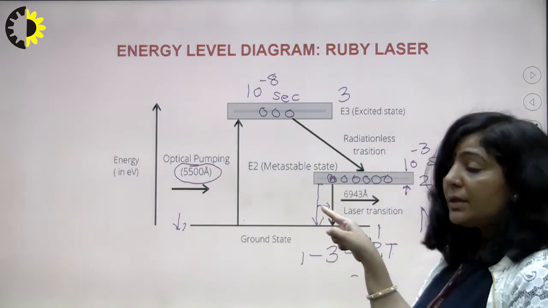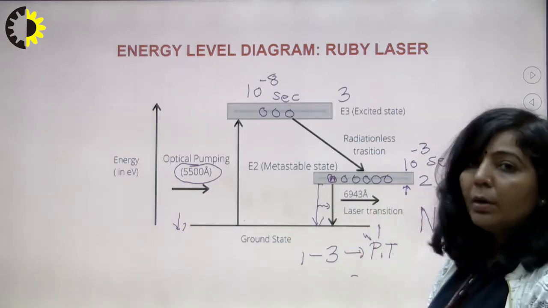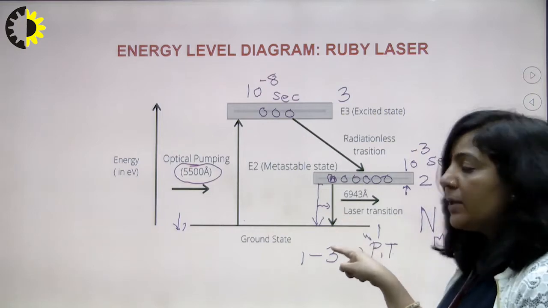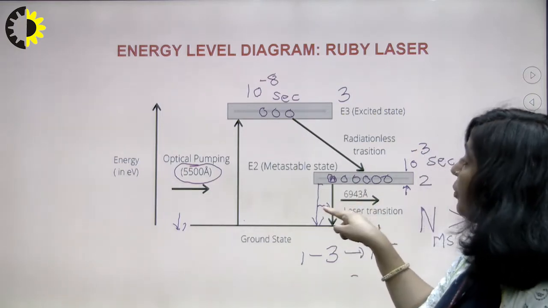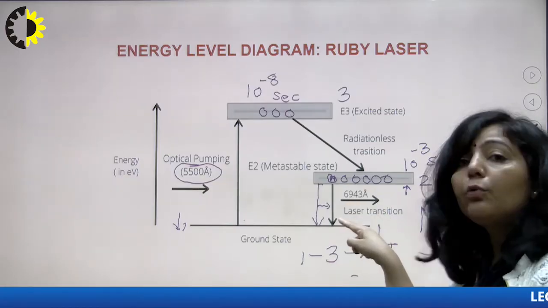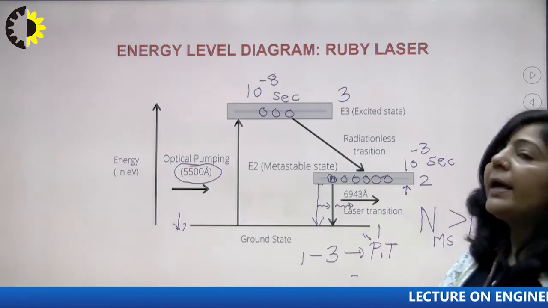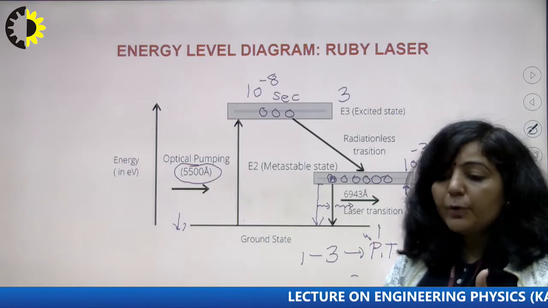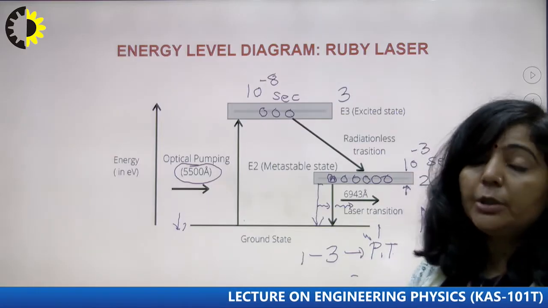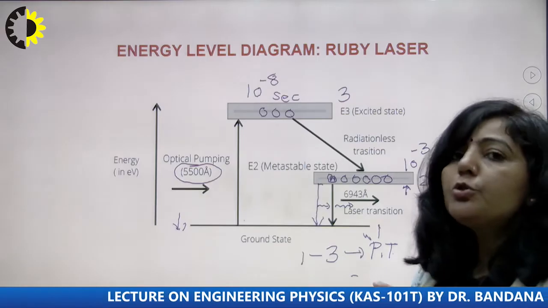So when these photons interact with chromium ions of metastable state 2, they send these ions from 2 to 1. And when these photons forcefully trigger a transition from 2 to 1, you get a transition known as stimulated emission. It means one photon which was emitted due to spontaneous emission is triggering a stimulated emission transition.